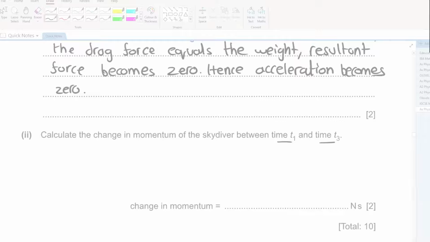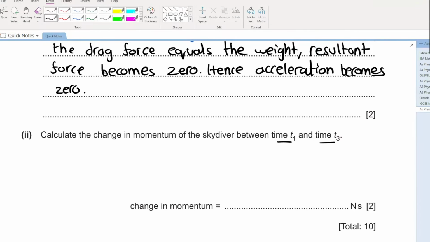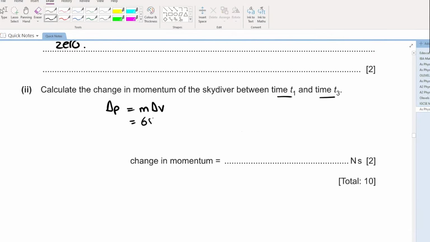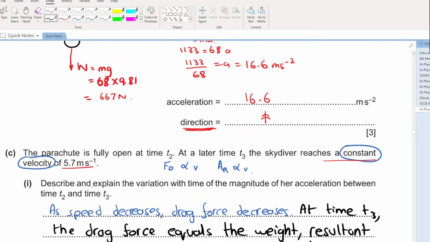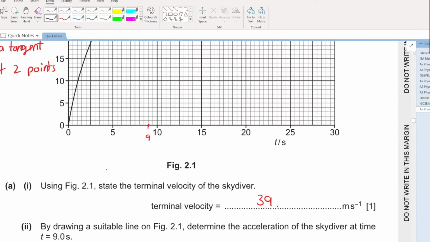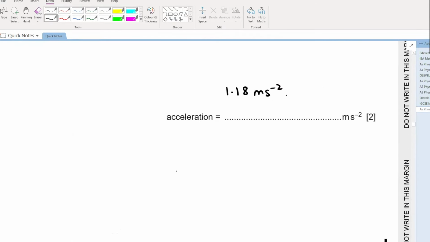Okay. So what is change in momentum? Change in momentum is equal to mass into change in velocity. Simple as that. Perfect. What is the mass of the skydiver? 68 kg. Perfect. What will be your change in velocity? What is the final velocity? Final velocity is 5.7. At time t3, your velocity is 5.7. At time t1, what was your velocity? Where is time t1?